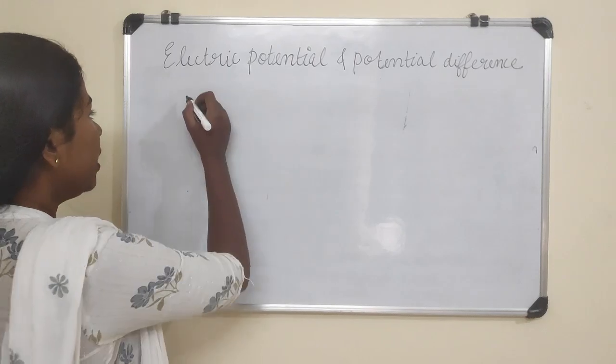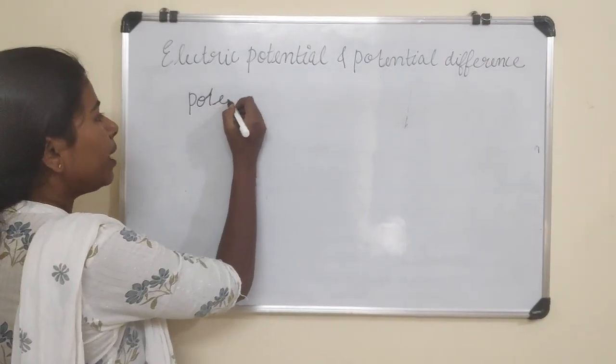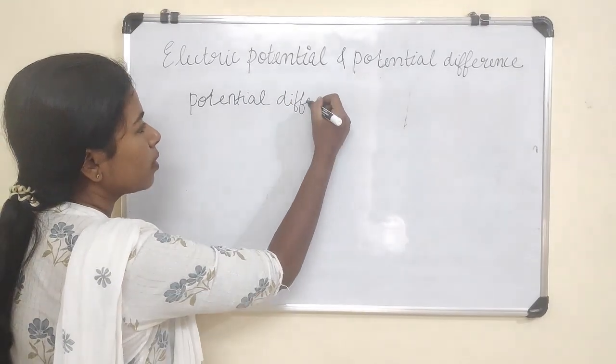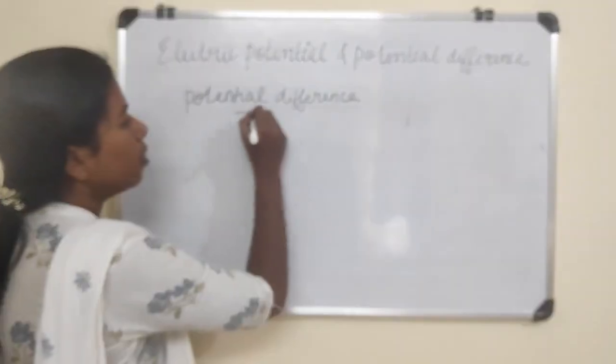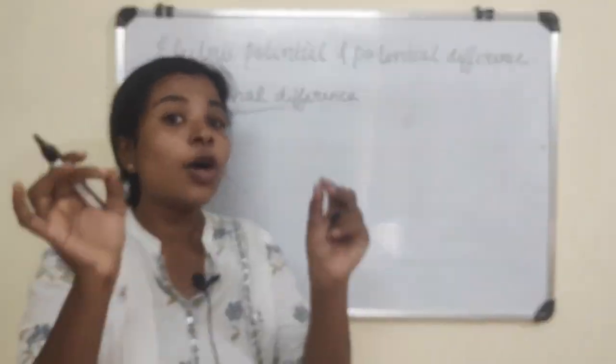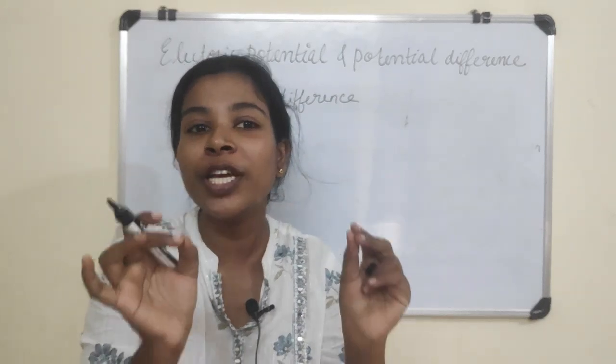Let's see the formula of potential difference. The potential difference is defined as the work done per unit charge.